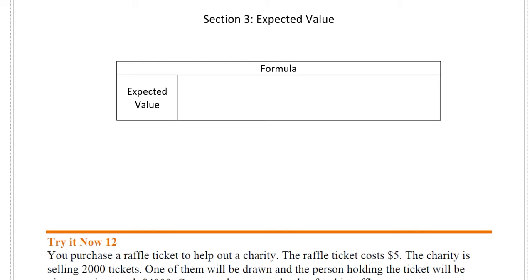The expected value is something that you tend to find in things like gambling games or maybe insurance. Basically, what is the value of something that could go well or could go badly for you? Like if you're betting on something and it costs some money to bet on it, but you could theoretically win some money, what's the expected value of actually playing that game?